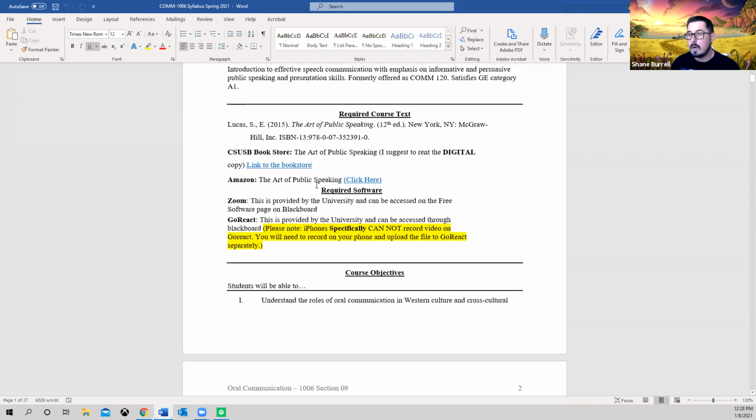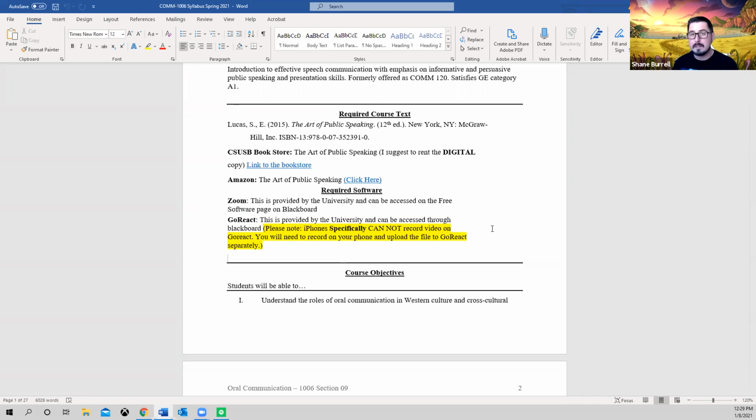All right, so the required software for our class is going to be Zoom. It says GoReact here, but you don't really have to worry about that because GoReact is going to be already provided for you on Blackboard. So don't really trip on that, guys. I've already done that for you, but you will have to get familiar with GoReact and how it works, okay? Keep in mind, if you decide that you want to do your recordings on your phones, that's totally cool.